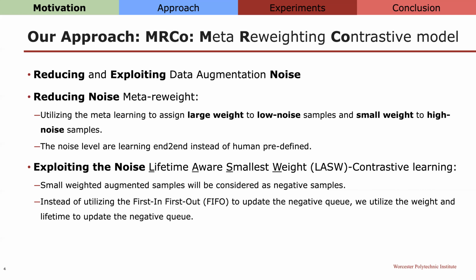Instead of utilizing the first-in, first-out algorithm to update the negative samples queue, we propose a new in-queue DQ algorithm called lifetime-aware smallest weight algorithm, which is LASW, to update the negative queue based on sample lifetime and weight. We will discuss the details of these algorithms in the further slides.